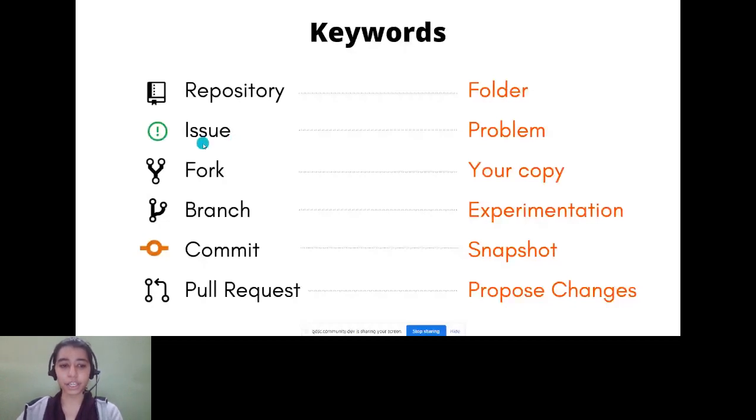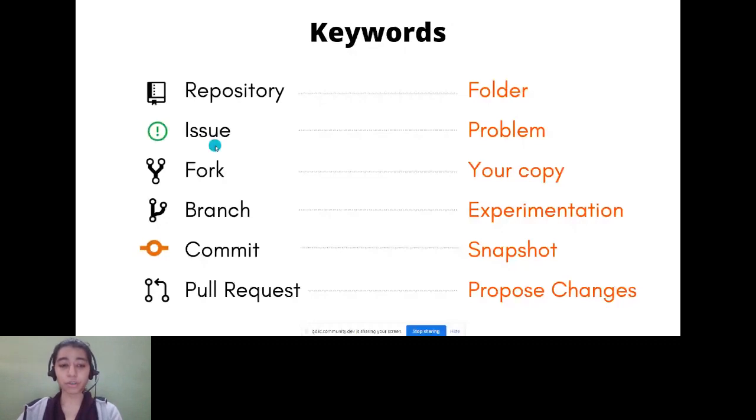So when you create an issue, you are basically telling the owner or the maintainer of the repository that you have found a bug, or you have found a feature that you would like to add, or you would like to bring to their attention. So that is an issue. You create an issue just to notify the repository owner that this is something that you would like to add or change in the code.